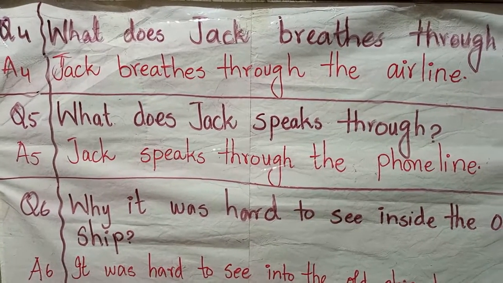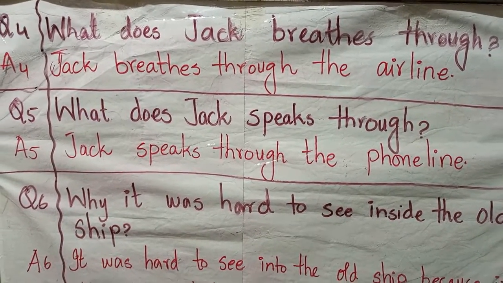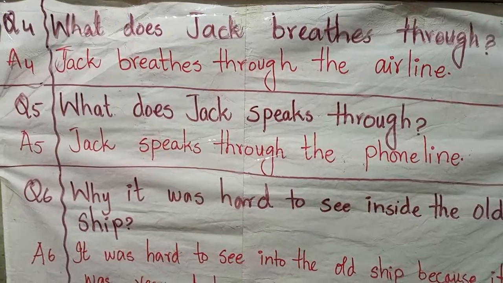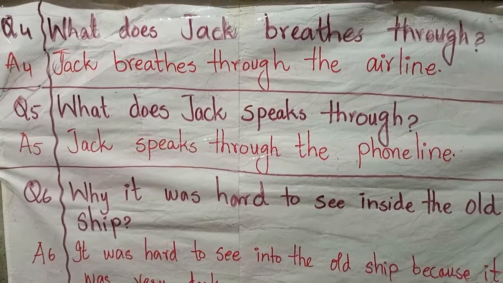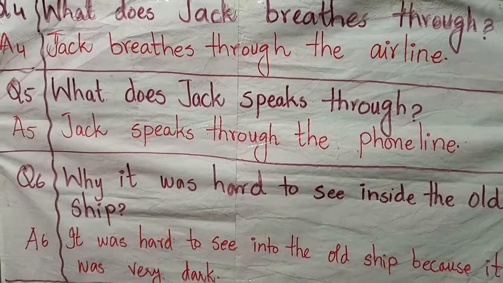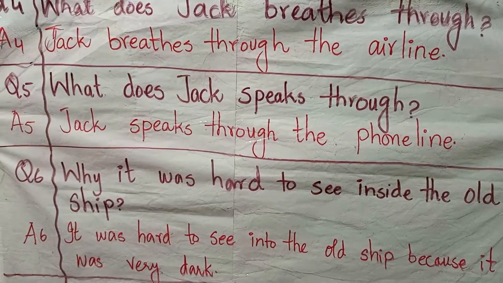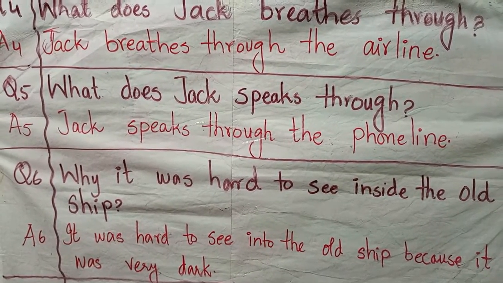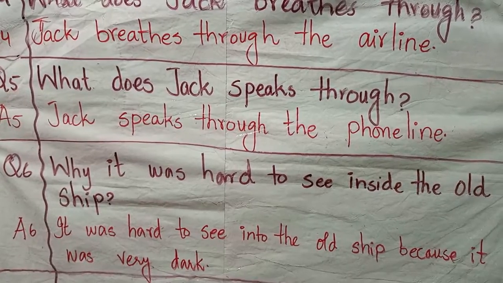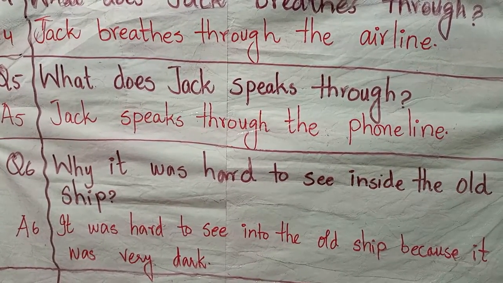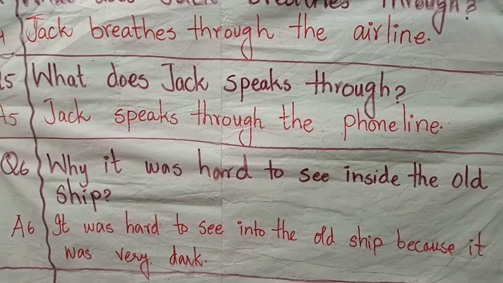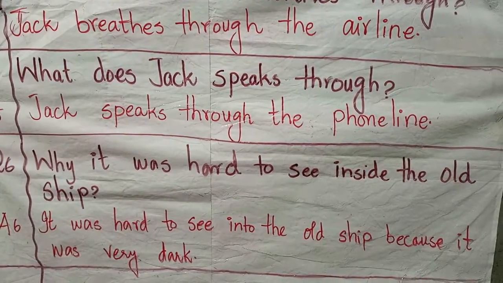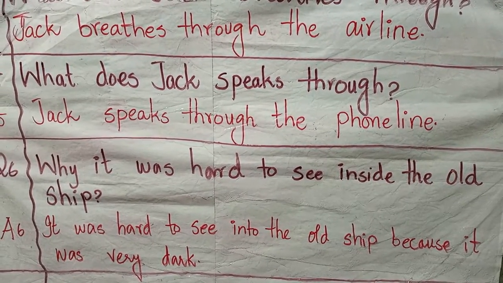Now question number 4, what does Jack breathe through? Jack breathes through the airline. Draw the ending line and write down question number 5. What does Jack speak through? Answer number 5 is, Jack speaks through the phone line. Question number 6 is, why is it hard to see inside the old ship? Answer: it was hard to see inside the old ship because it was very dark.